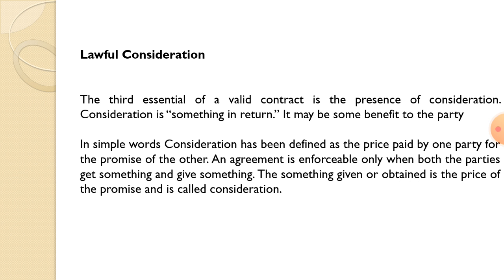Lawful consideration. The third essential element of a valid contract is the presence of consideration. Consideration is something in return. It may be some benefit to the party. For example, X was selling his land to Y. X wants money and Y wants land. Y gives the money to X. This is called something in return. The something is the land, and the something in return is the money.